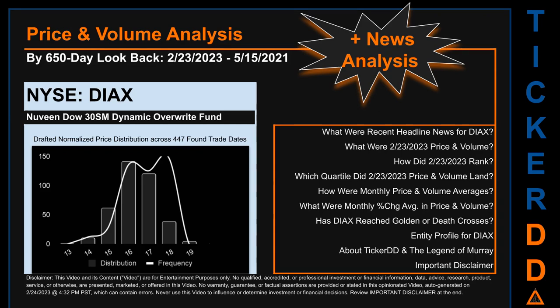The chart shown on this page is our initial attempt at studying the price for DIAX after dynamically normalizing price distribution across those discovered trade dates. The bar chart is the generated distribution and the overlaid line graph, if it is generated, is the frequency of the prices on the x-axis. We will enhance this look through as our AI model progresses in the next iteration.